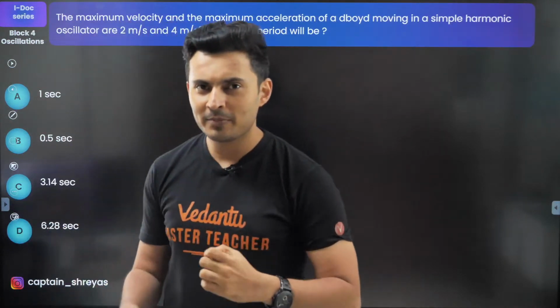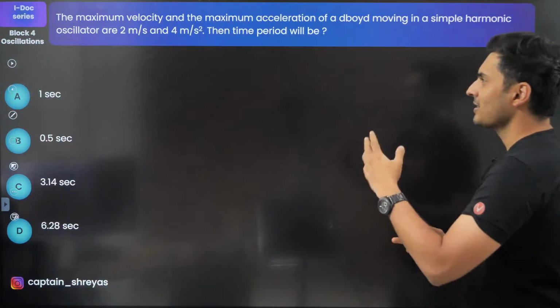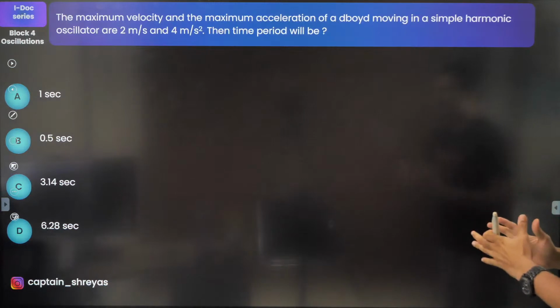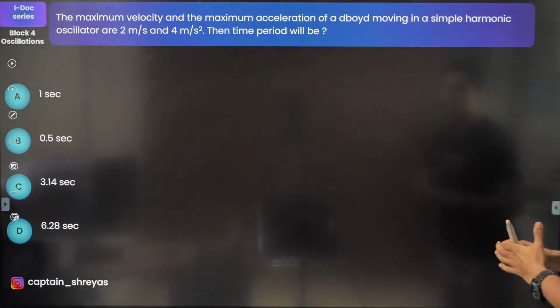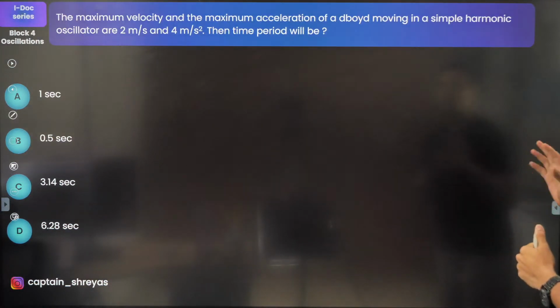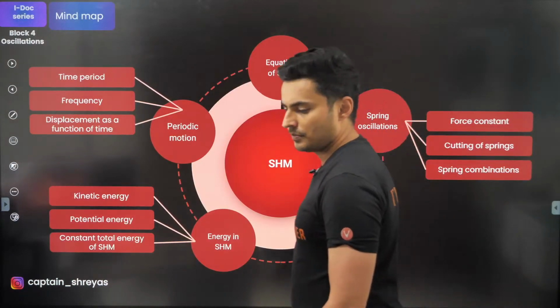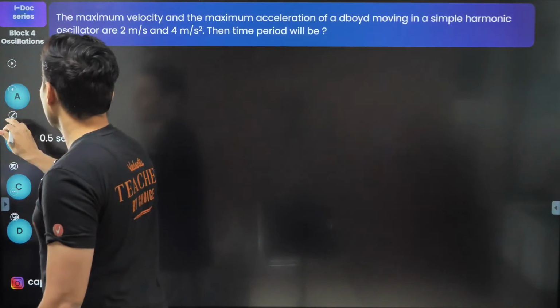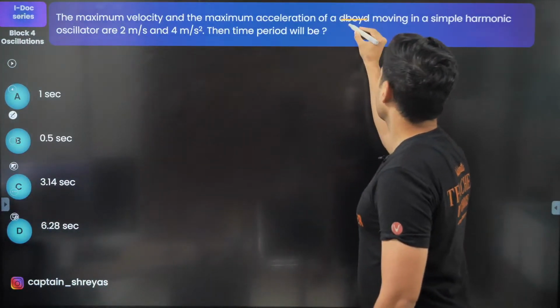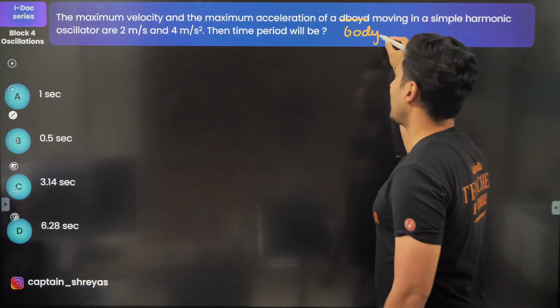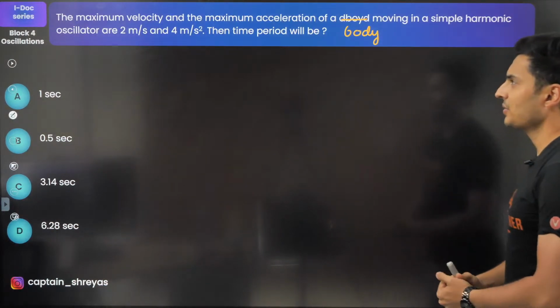Now that you have warmed up, just like you warm up for your exercises, here it comes. The maximum speed and maximum acceleration of a body moving in a simple harmonic motion are given. The question is, what is the time period of that oscillation?